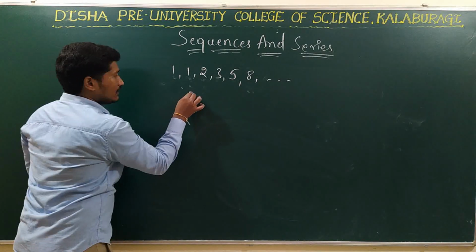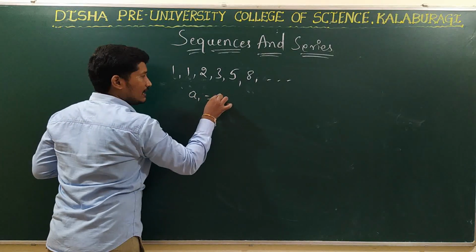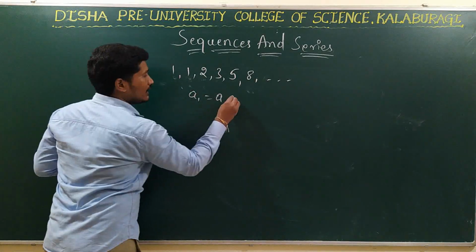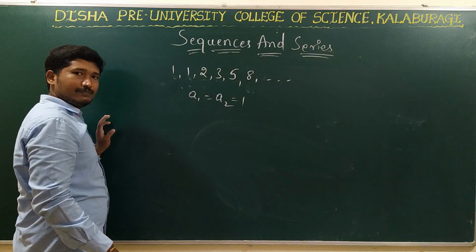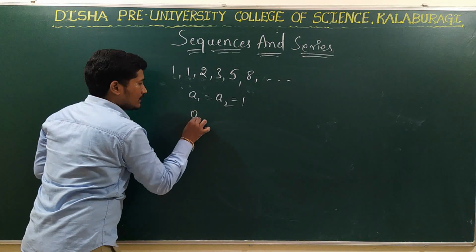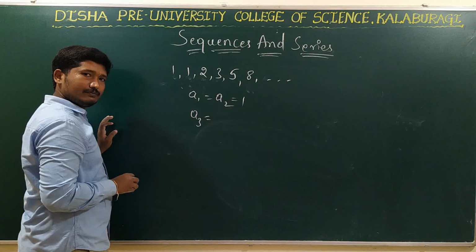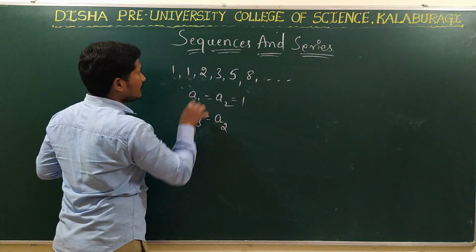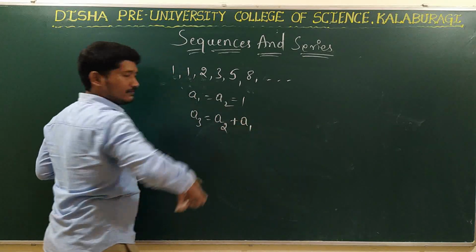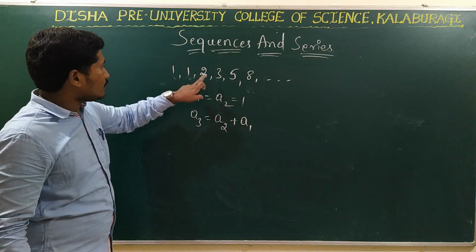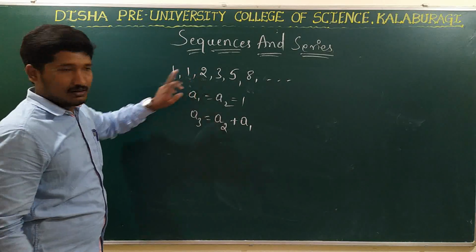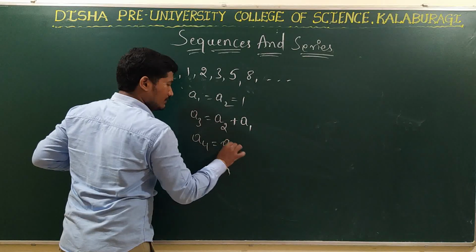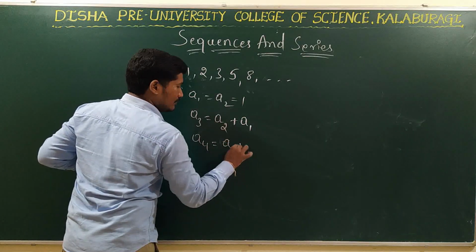So, see here. In general, we write A1, A2 for the terms of the sequence. So, A1 is equal to A2, that is equal to 1. See, the third term, that is A3, is equal to A2 plus A1. When you add A2 plus A1, you are going to get the third term. Comes to the fourth term, that is A3 plus A2,